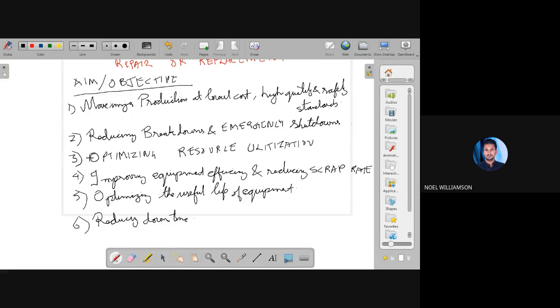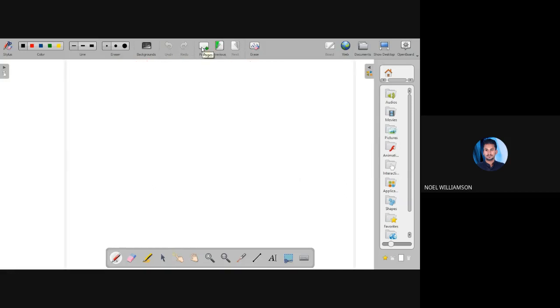Now we will see the classification of maintenance, how the maintenance is classified and the types of maintenance. So maintenance may be broadly classified into two.